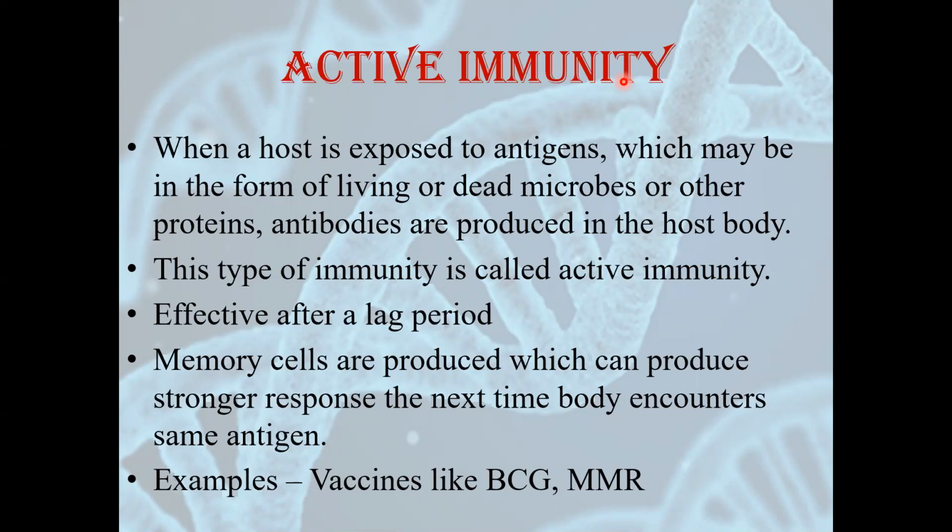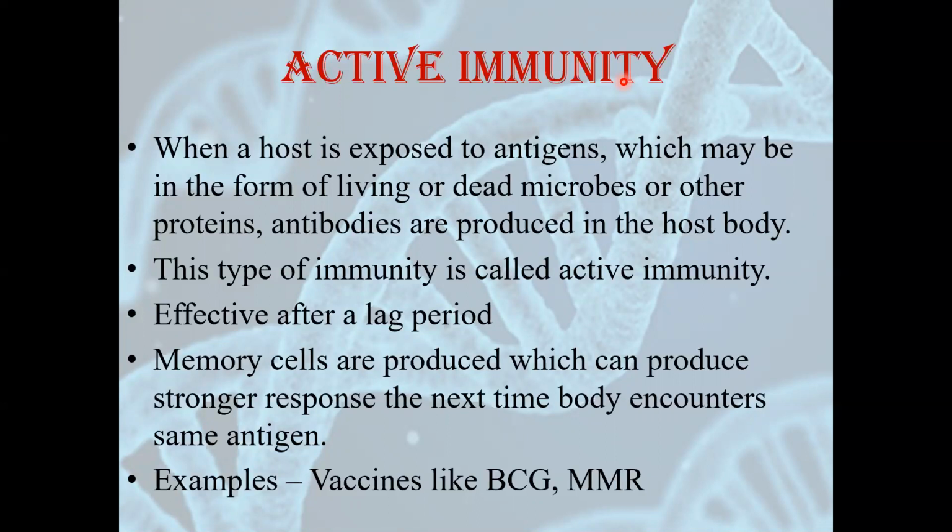Active immunity is actually effective after a lag period. That means it takes a bit of time because our body needs some time to produce cells and antibodies. So it is effective after a short period of time. In active immunity, memory cells are produced, which can produce a stronger response the next time the body encounters the same antigen. We have seen this earlier, memory cells.